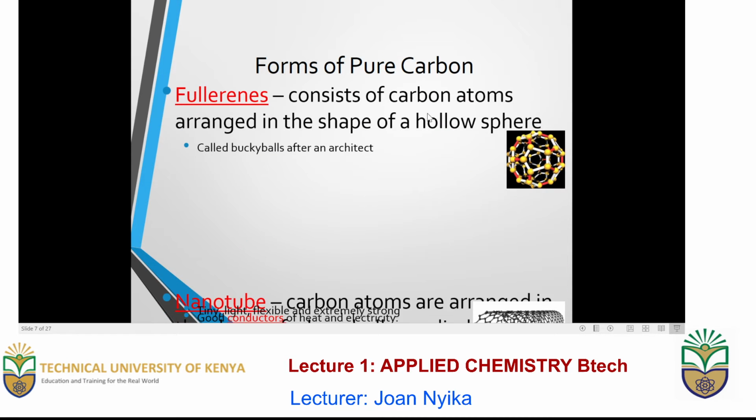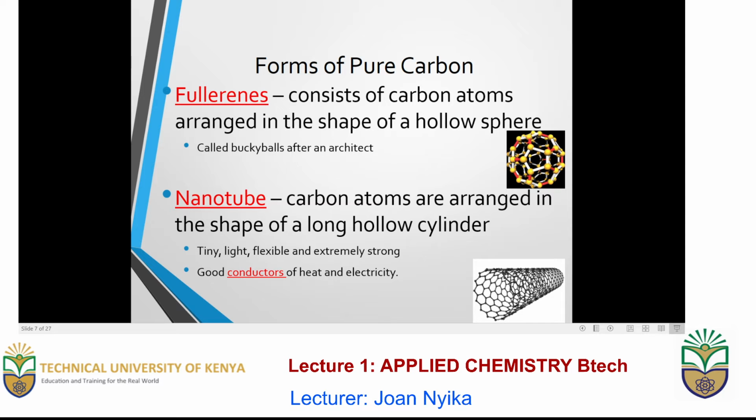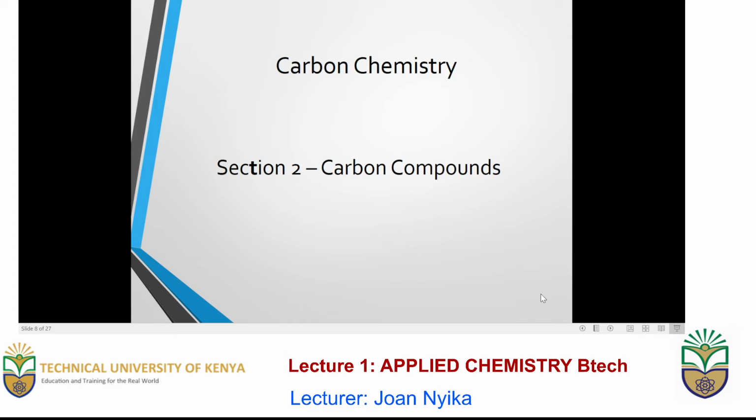The other form of carbon is what we are calling fullerenes, that consist of carbon atoms that are arranged as a hollow spherical shape, as shown here. There is also what we call nanotubes, that are carbons that are arranged in the shape of a hollow cylinder. They are usually extremely strong. As the bonds are strong, they are flexible, they can be moved or maneuvered. They are light and tiny, and they are good conductors of heat and electricity.